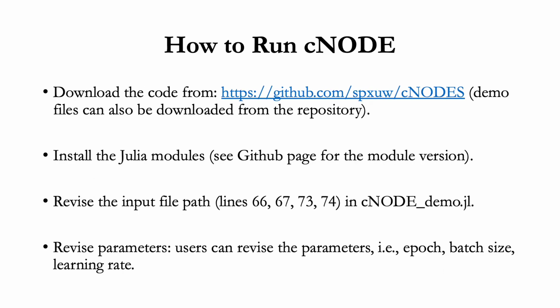Our CNODE code can be downloaded from this GitHub link. To run the CNODE, users also need to install the Julia modules, and the version of each module can also be found at our GitHub page. Then users will also need to specify the input file path and revise the parameters if needed, such as the epoch, batch size, and the learning rate of the CNODE.